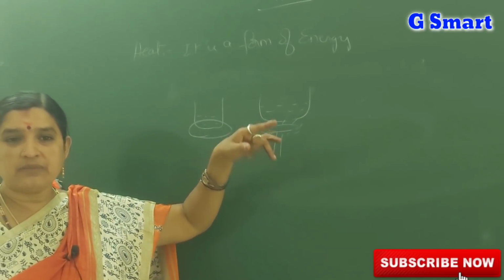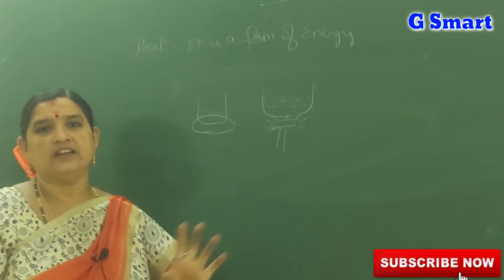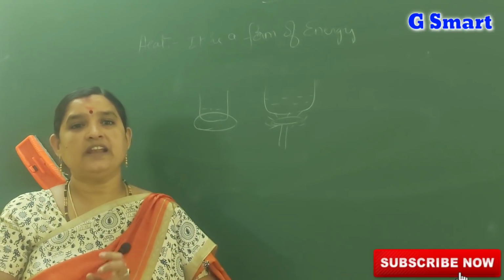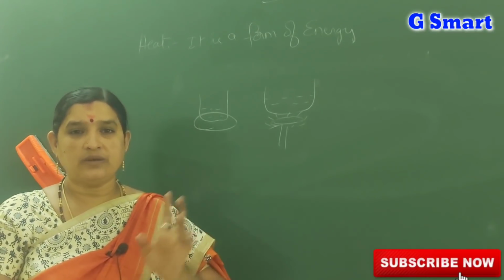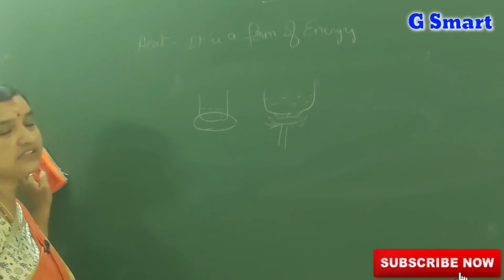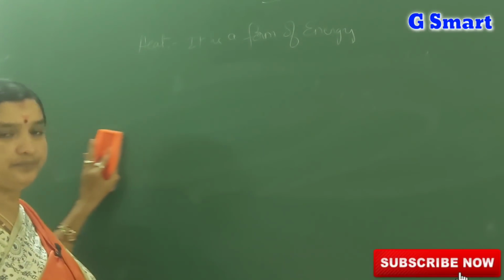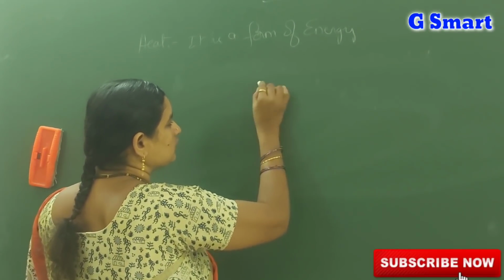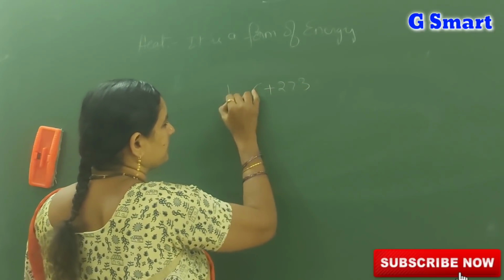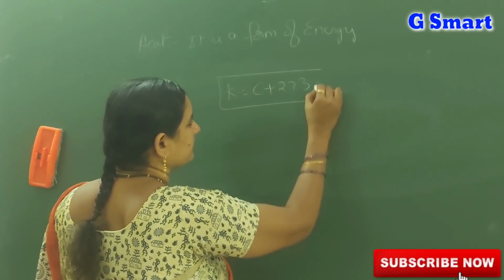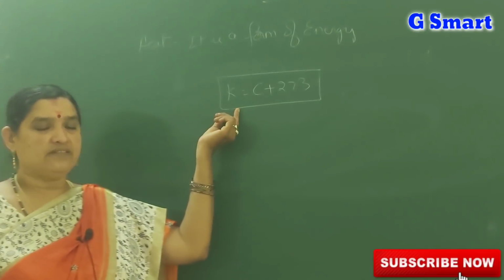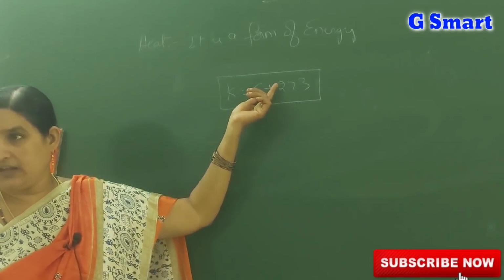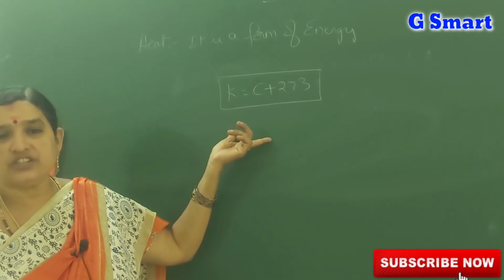Absolute temperature means the temperature which is measured in Kelvin scale. How can we convert temperature from centigrade to Kelvin scale? Temperature in Kelvin is equal to C plus 273. If you want temperature in Kelvin scale, you have to add 273 to the centigrade value. Then you can get the absolute temperature value.